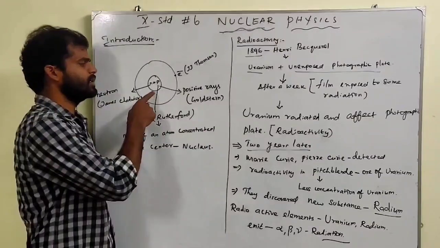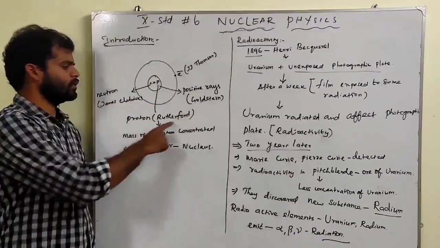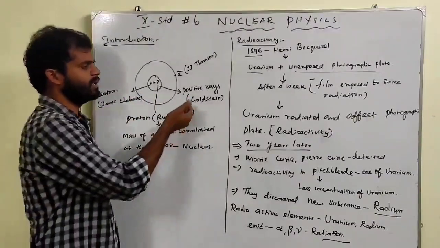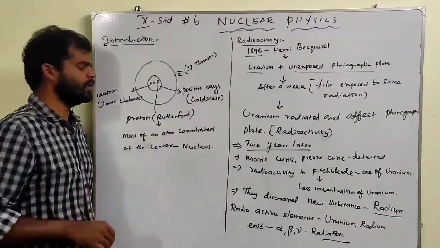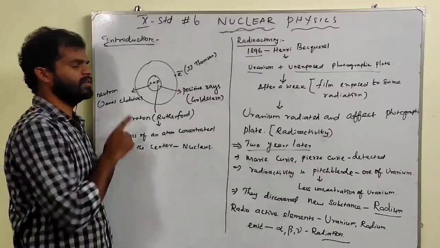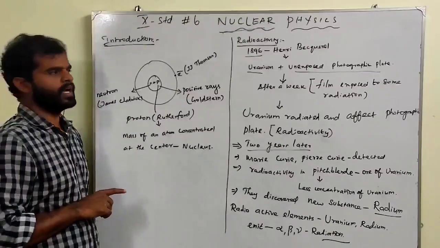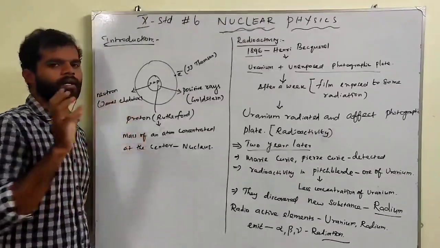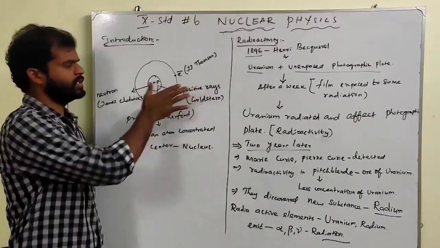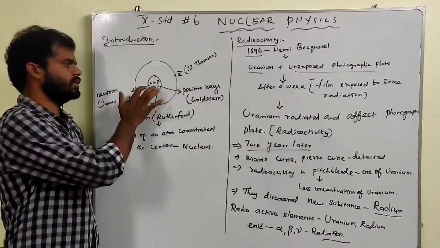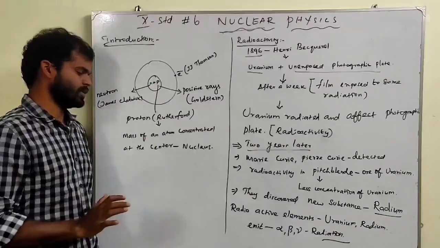The proton was discovered through positive rays by Goldstein, and named proton by Rutherford. So these scientists named and discovered the electron, proton and neutron. Electron has negative charge, proton has positive charge, neutron has neutral charge.